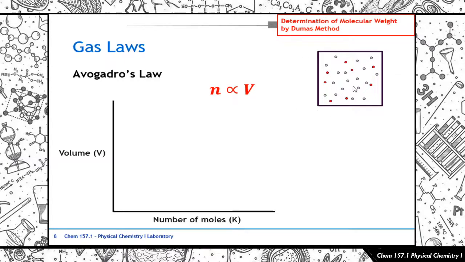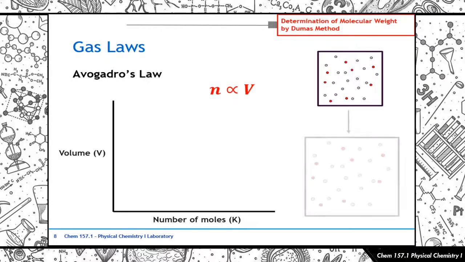Kunyari, imagine na lang din natin na hindi rigid yung wall na yan. Okay? So what happens is that since you have a higher number of particles, there's going to be more frequent collisions with the walls of the container, as compared to when itong mga gray spheres pa lang yun nandyan. Diba? Initially, yung mga gray spheres lang yun nandyan, diba? What if we added more moles of gas into the container?